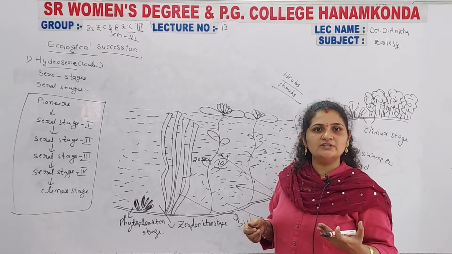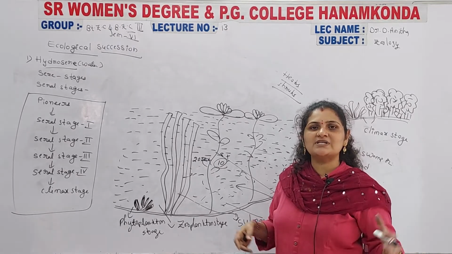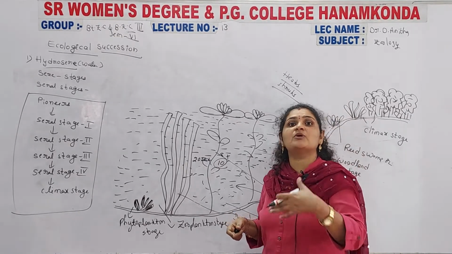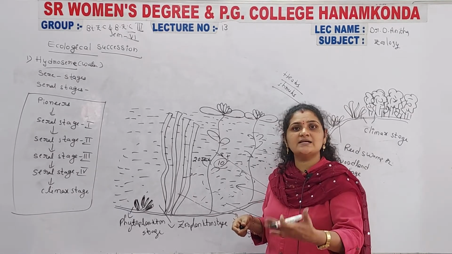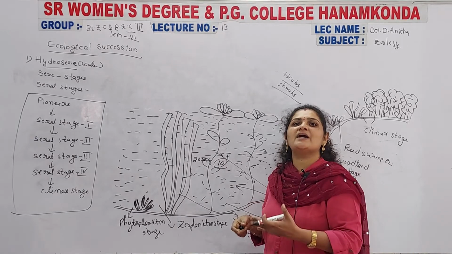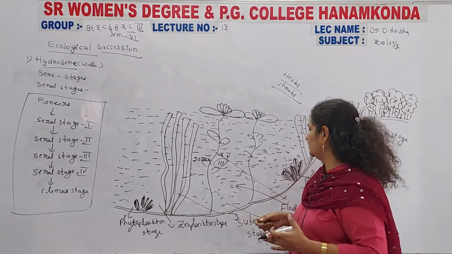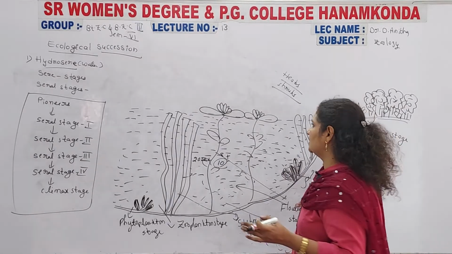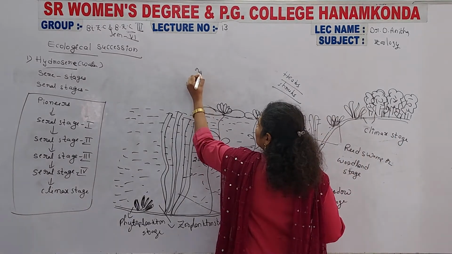So by the effect of the decomposing bacteria, the humus levels increase, which decreases the depth of the water. That is helpful for more organisms to live inside the water. In this manner, the next stage is the floating stage. It is Nelumbo nucifera.